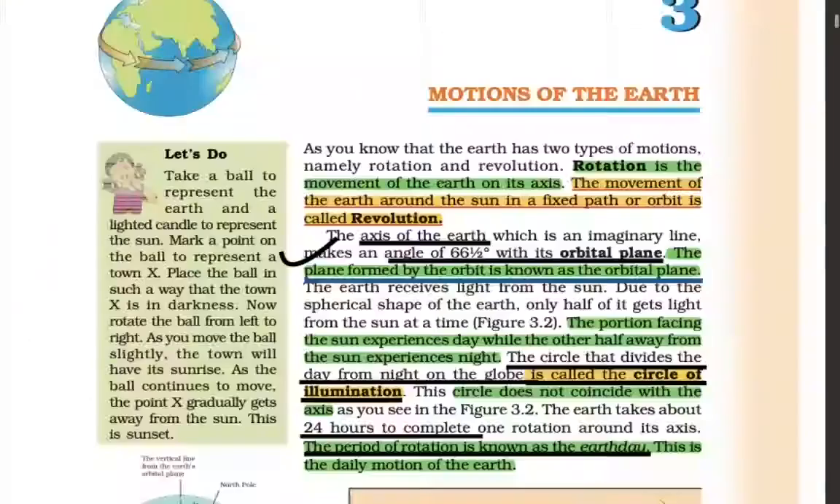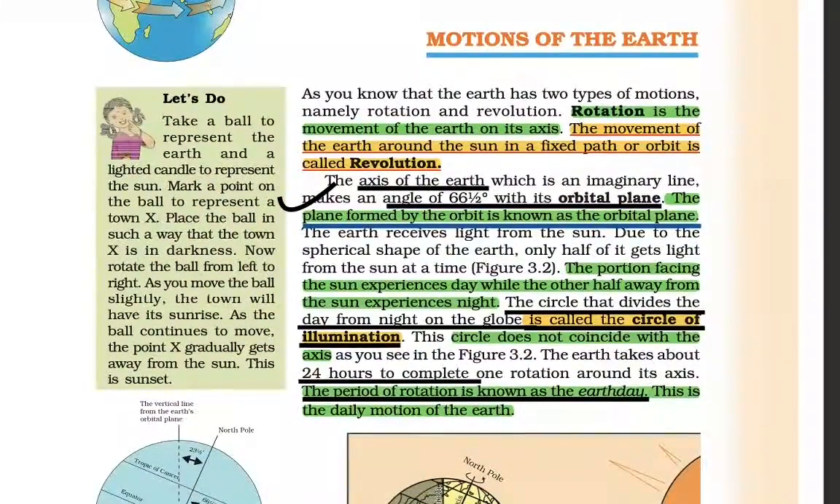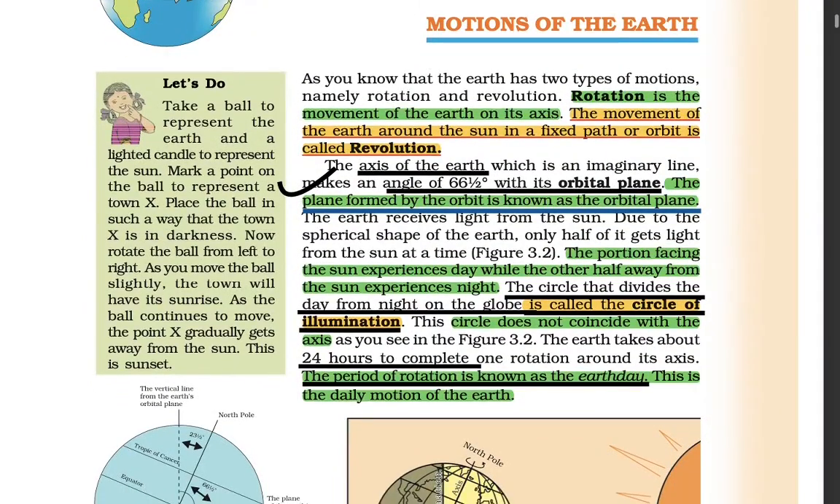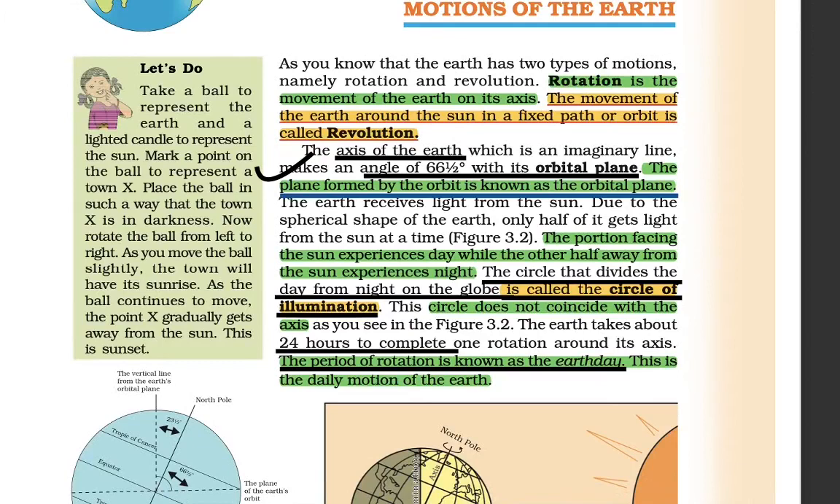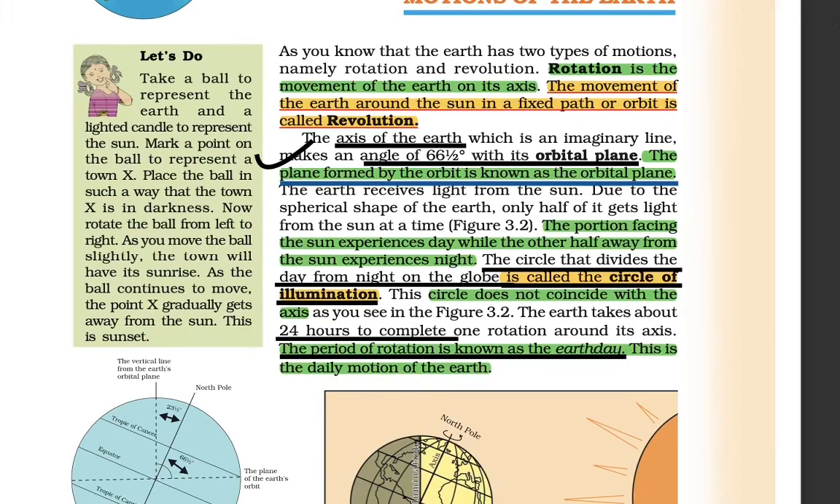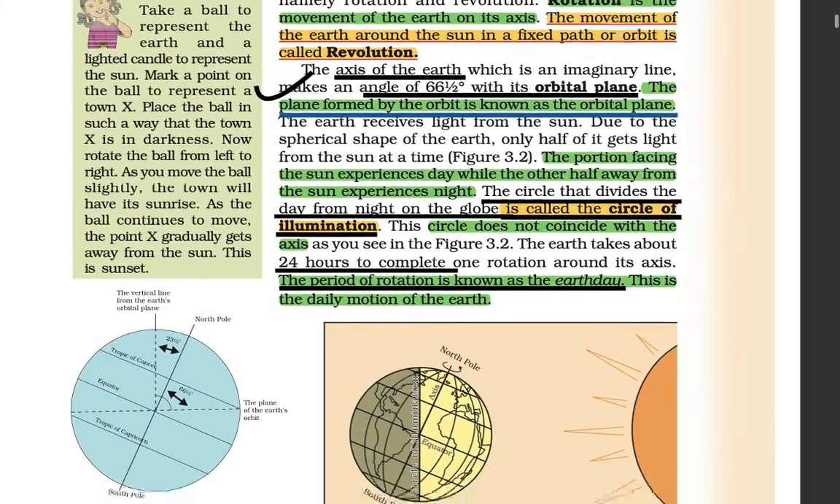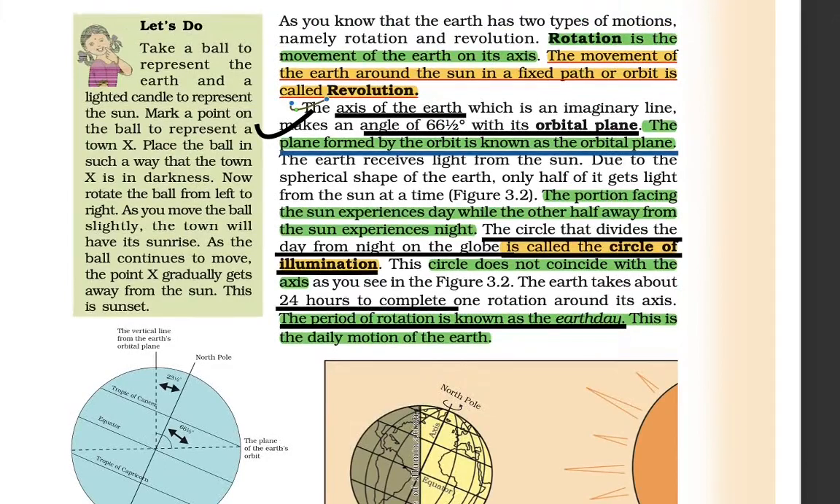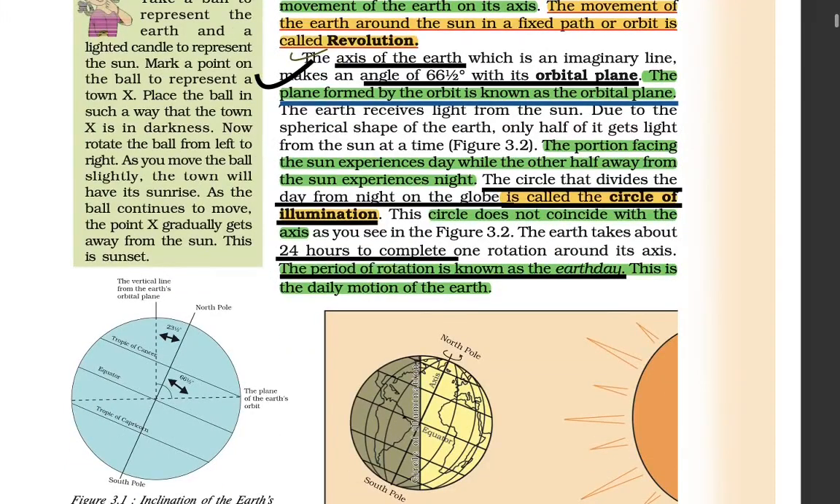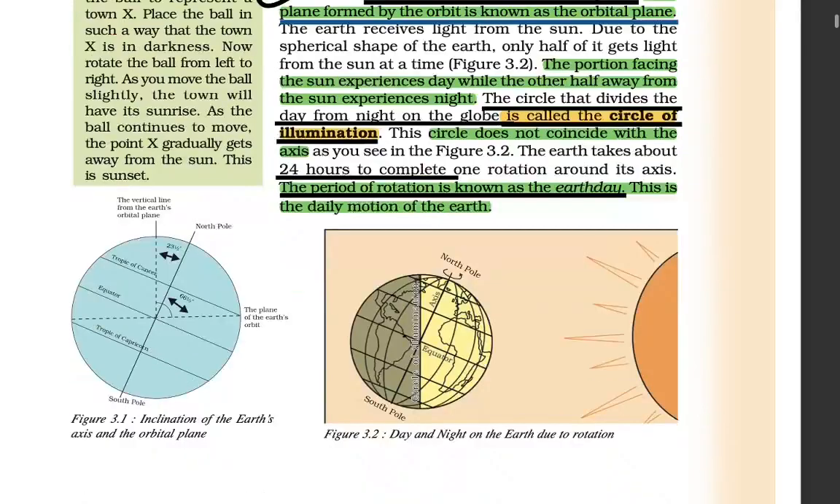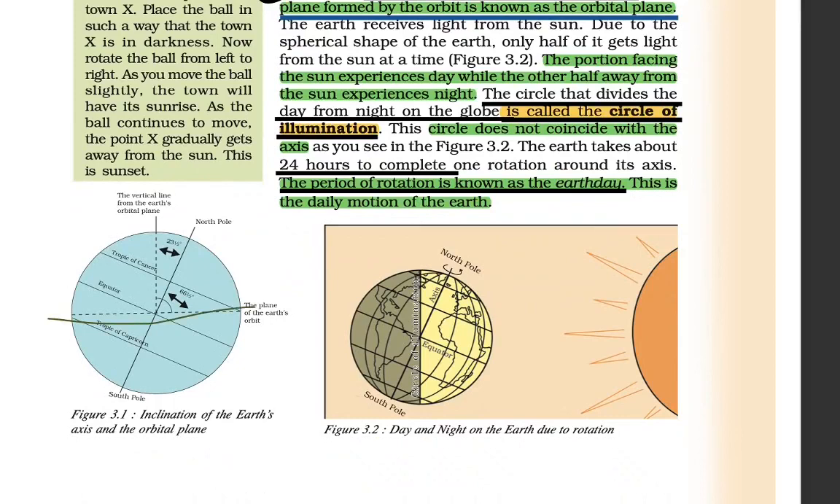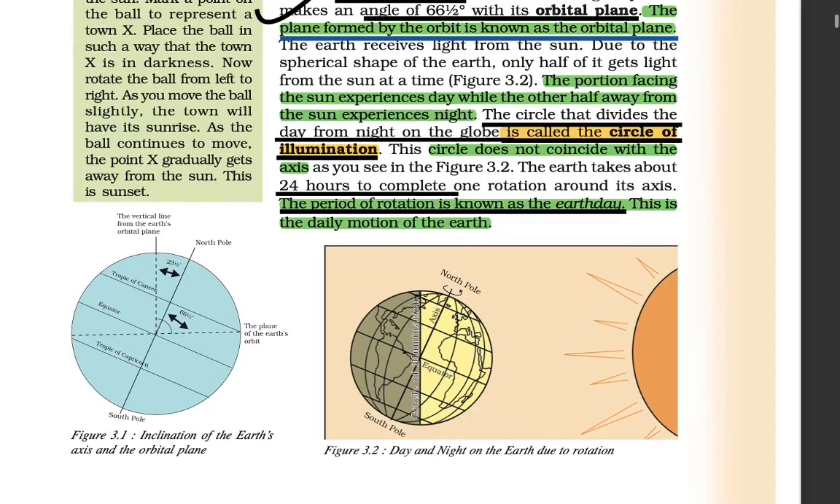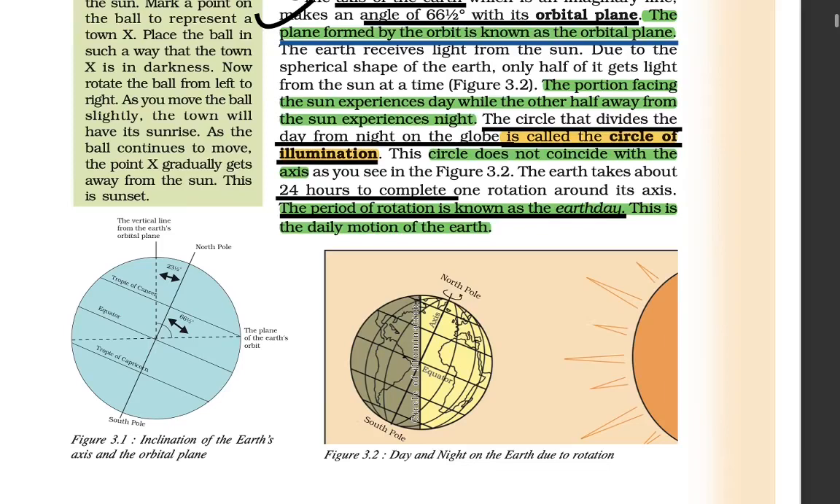Now coming to the motion of the earth. Rotation is the movement of the earth on its axis, and revolution is the movement of the earth on a fixed path around the sun. We have already done that the axis is an imaginary line which passes from the north pole to the south pole. The axis of the earth makes an angle of 66.5 degree with the orbital plane. We have to be very clear that the orbital plane is the plane on which it revolves around the sun, the plane formed by the orbit.